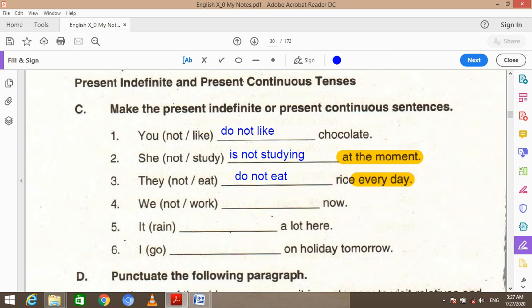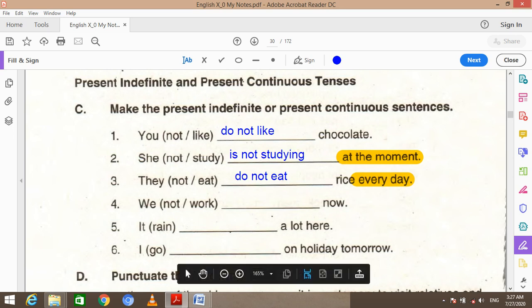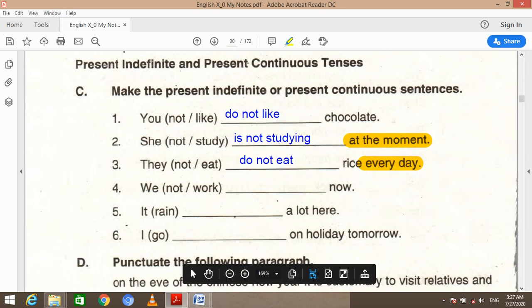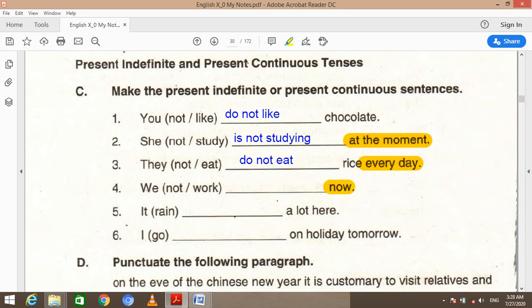Let's move to the next statement, that is, we not work dash now. Here again you can see, dear students, there is an adverb of time, that is now. This adverb of time also shows the activity is going on at the time it is being spoken of.